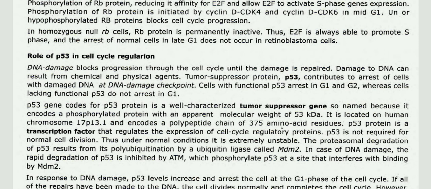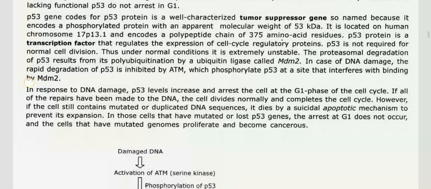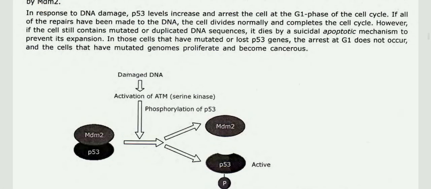In response to DNA damage, p53 levels increase and arrest the cell at the G1 phase of the cell cycle. If all of the repairs have been made to the DNA, the cell divides normally and completes the cell cycle. However, if the cell still contains mutated or duplicated DNA sequences, it dies by a suicidal apoptotic mechanism to prevent its expansion. In those cells that have mutated or lost the p53 gene, the arrest of G1 does not occur, and the cells that have mutated genomes proliferate and become cancerous.